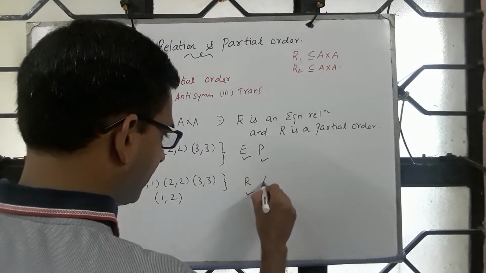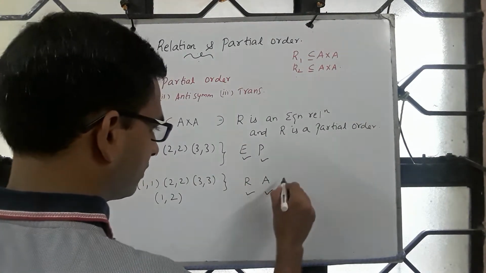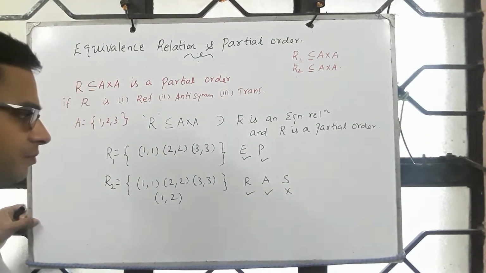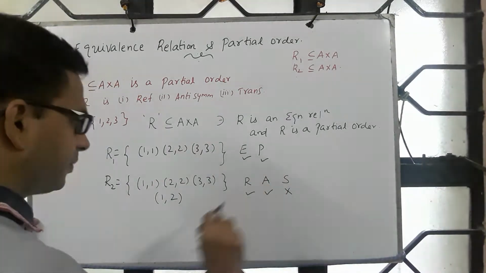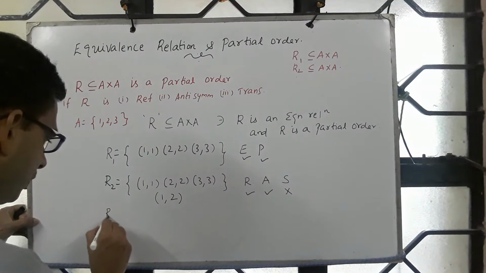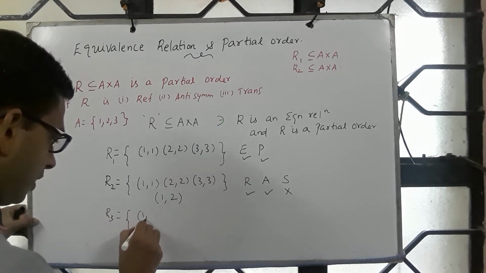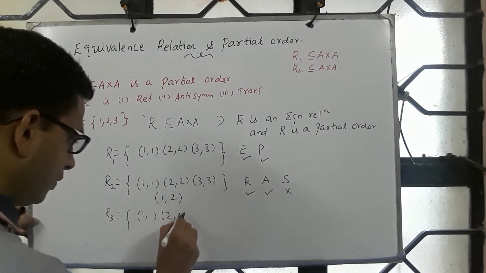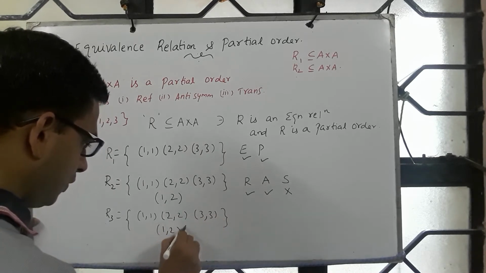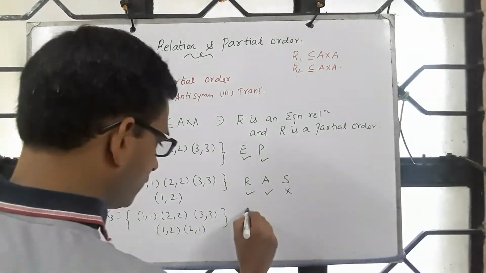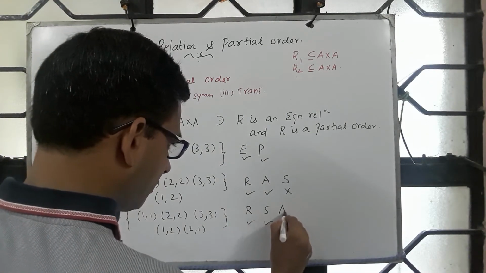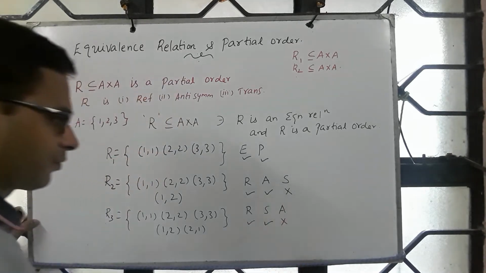Yes. And is this antisymmetric? Yes. How about symmetry? Symmetry is not there. But supposing you want to bring symmetry, then what will happen? You may include (1,1), (2,2), (3,3), (1,2), (2,1). So this is reflexive, symmetric, yes, but antisymmetric fails.